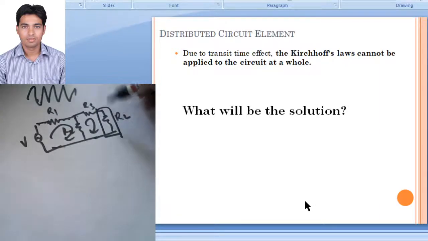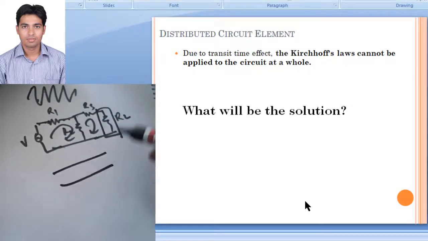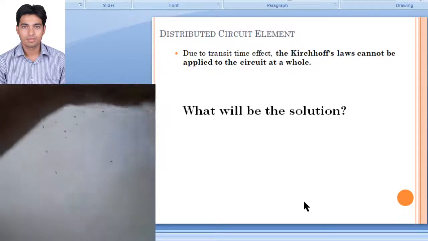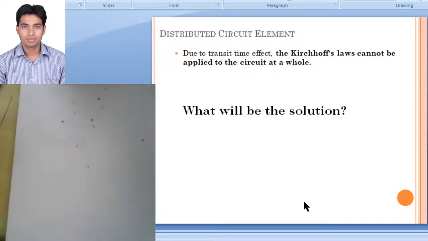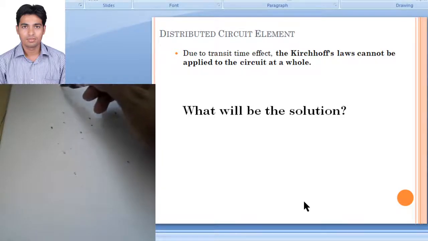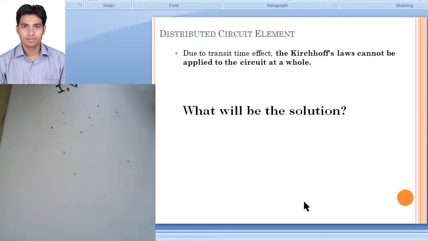Now we want to find out the characteristics of the transmission line. This is our transmission line. We want to analyze the transmission line, but we cannot apply Kirchhoff's voltage or current law. So what will be the solution? Anyhow we want to analyze our circuitry, our transmission line. So the solution lies in Maxwell's equations. We have to use a more fundamental quantity than current and voltage.